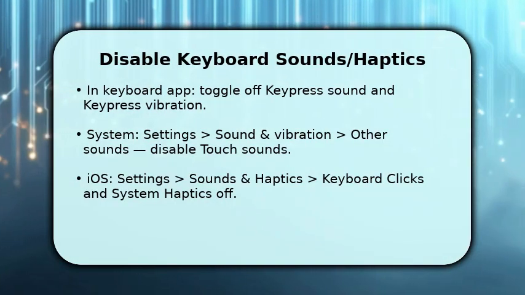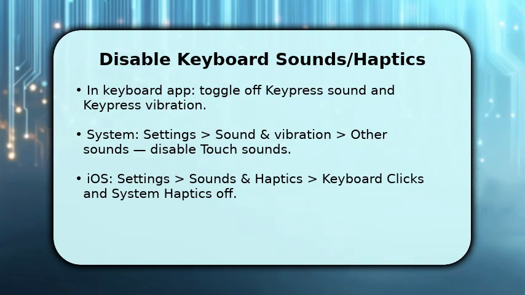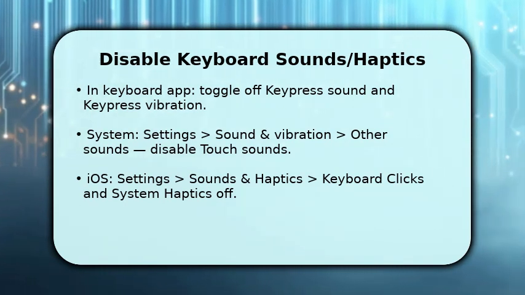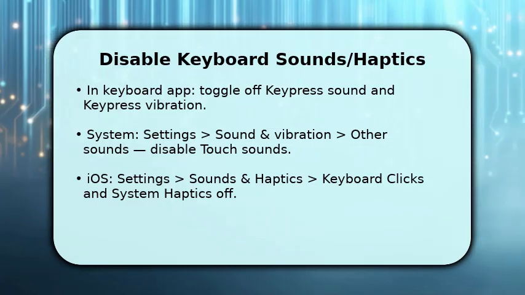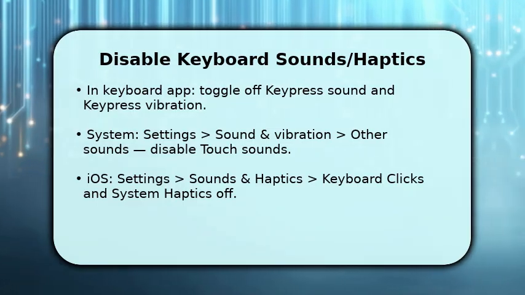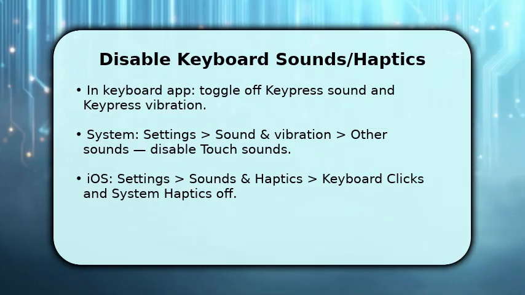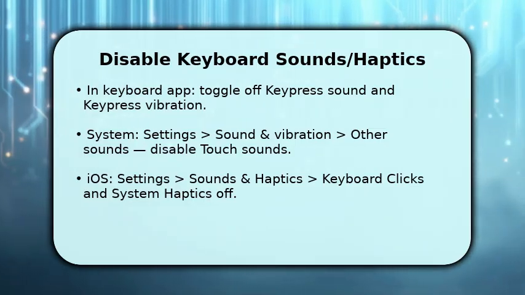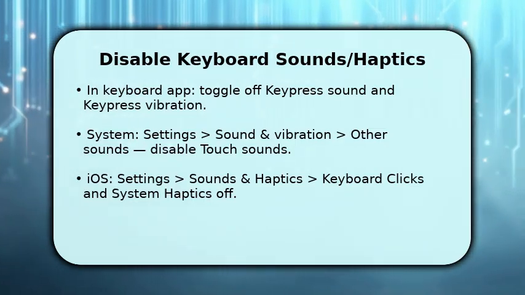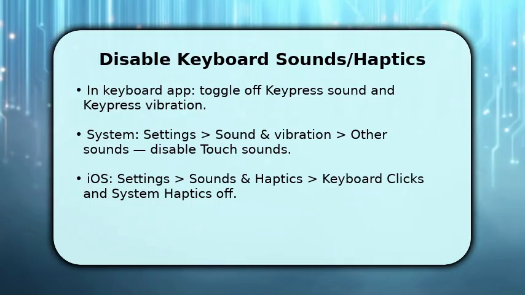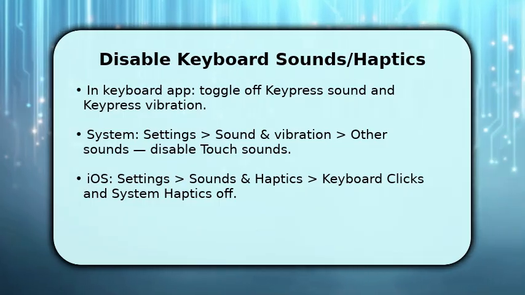Once inside the keyboard settings, switch off keypress sound and keypress vibration. This stops app-level audio and haptics. Then move to System Sound Controls, Settings, Sound and Vibration, Other Sounds, and disable touch sounds so the OS won't add clicks. On iOS, go to Settings, Sounds and Haptics, and turn off keyboard clicks and system haptics to silence